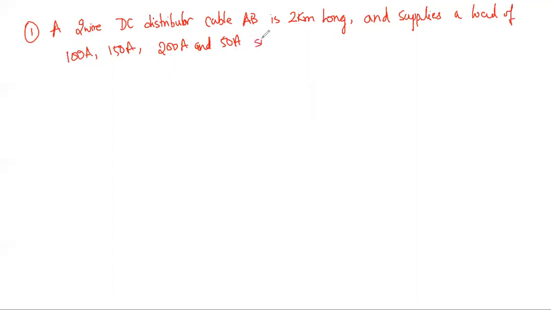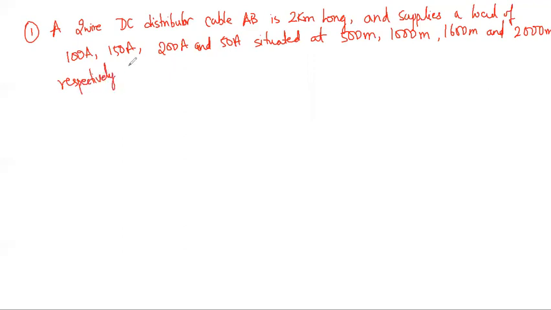situated at 500 meters, 1000 meters, 1600 meters and 2000 meters respectively from the feeding point A.